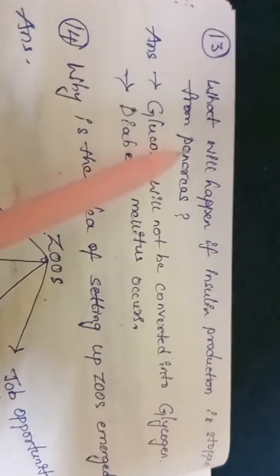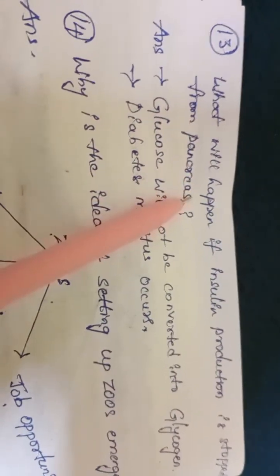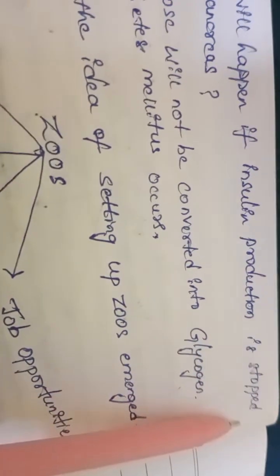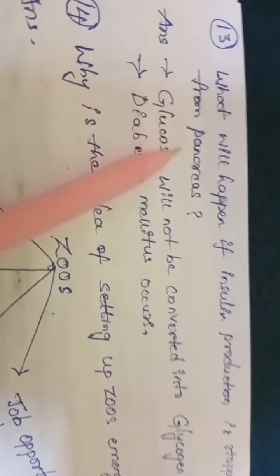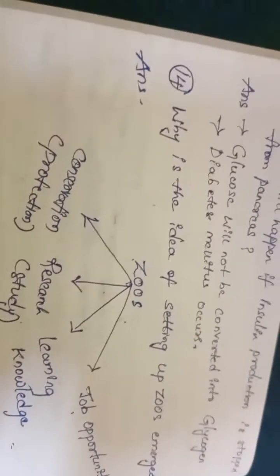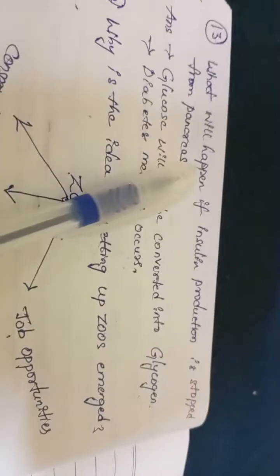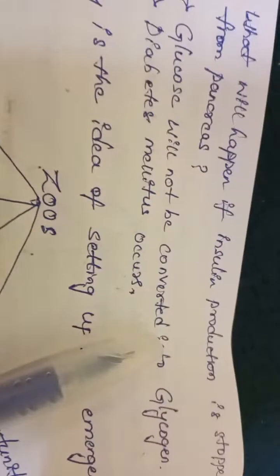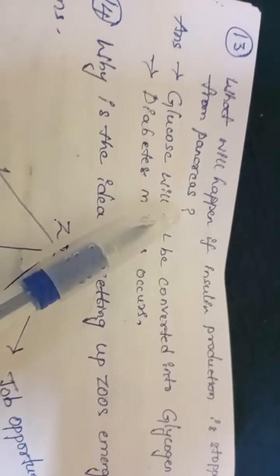Next, another question. What will happen if insulin production is stopped from the pancreas?